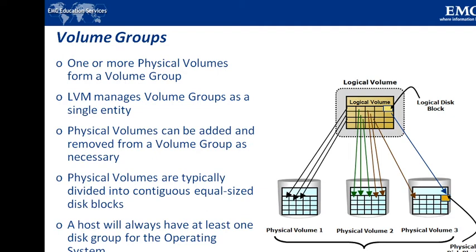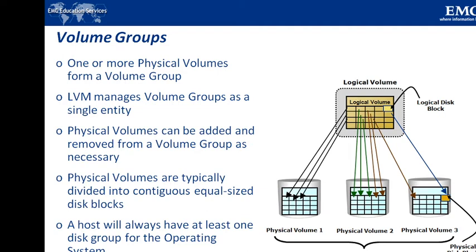Okay, and then volume group. This volume group is created by grouping together one or more physical volumes. We have understood what is physical volume. Next is volume group, that is created by grouping together one or more physical volumes. A unique physical volume identifier, that is PVID, is assigned to each physical volume when it is initialized for use by the logical volume manager, LVM.